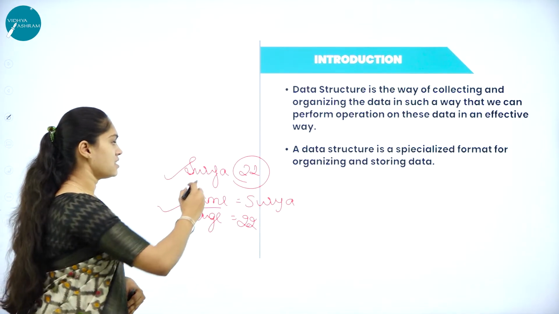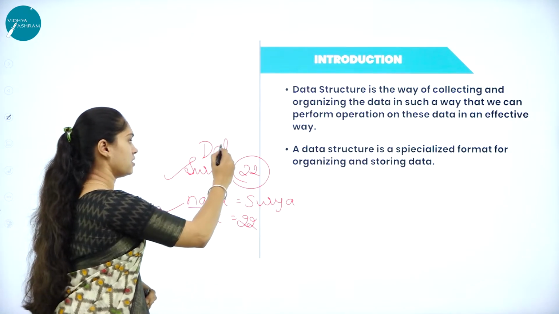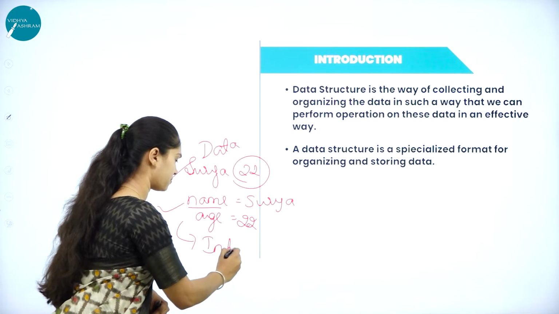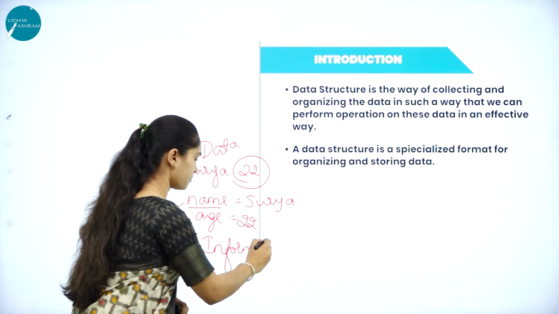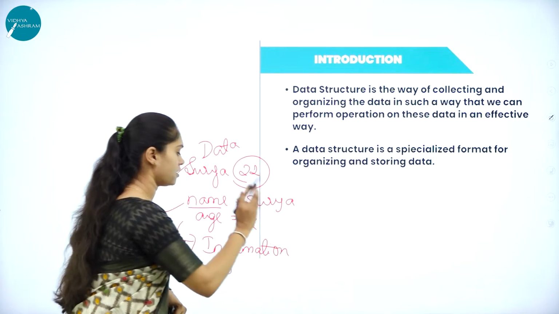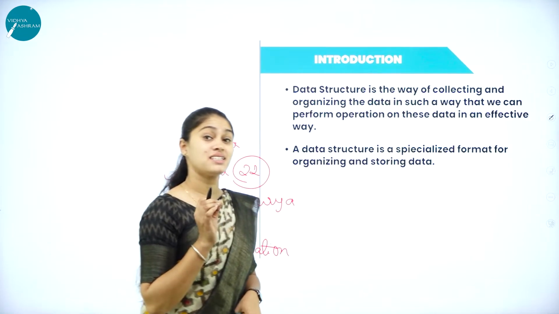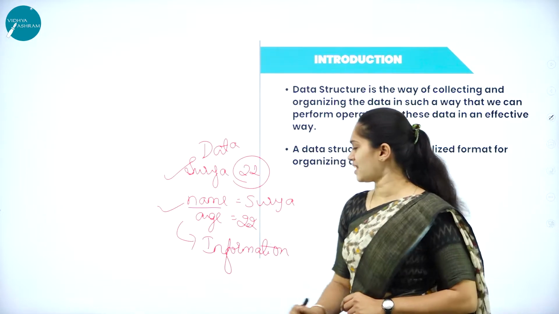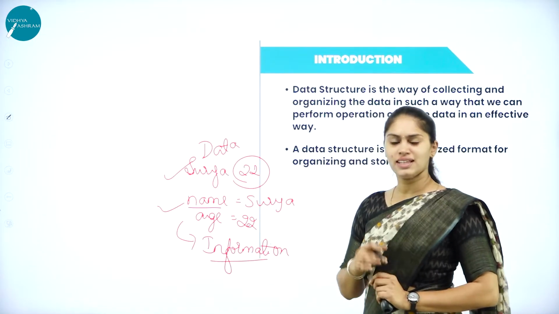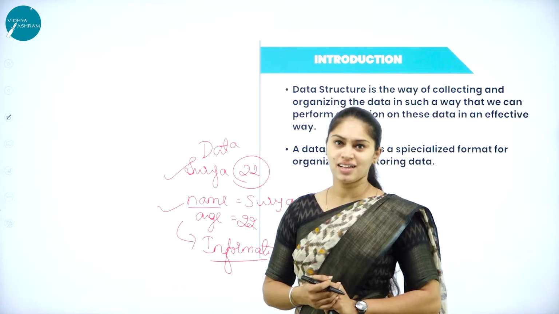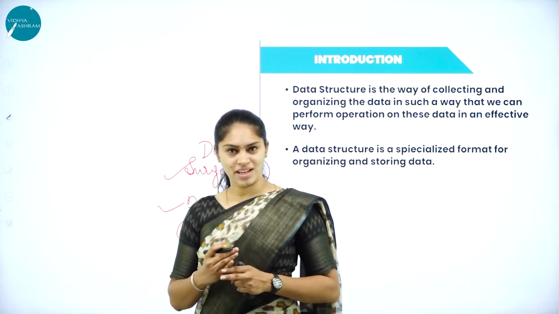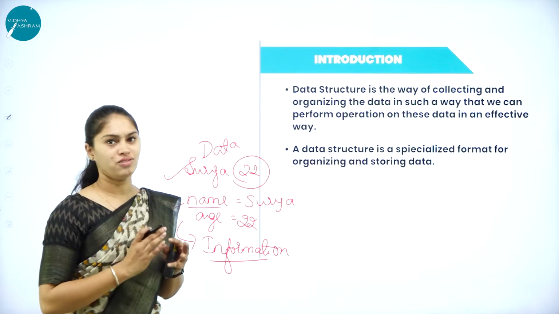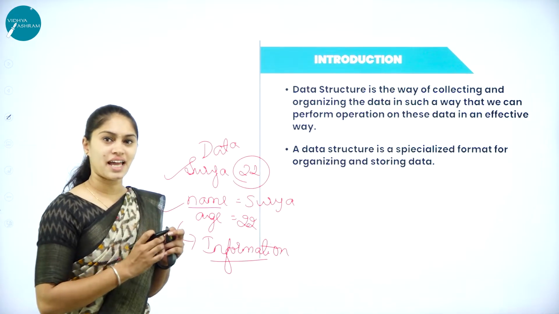Why? Because this is data, and this is information. Data is nothing but a raw fact that needs to be processed, and the processed data is nothing but information. Then what data can we take? Data can be an image, text, audio, or any other type of data. So data can be anything.